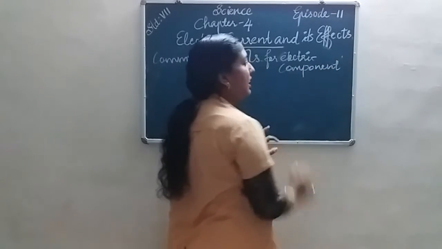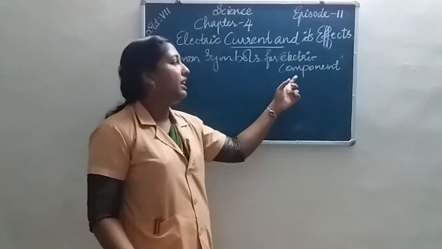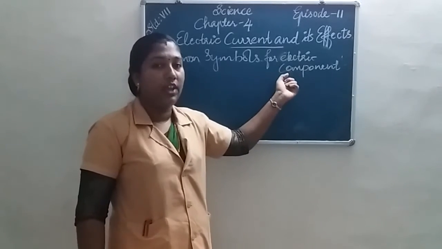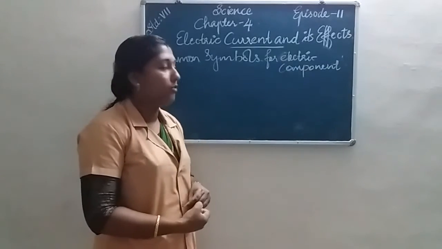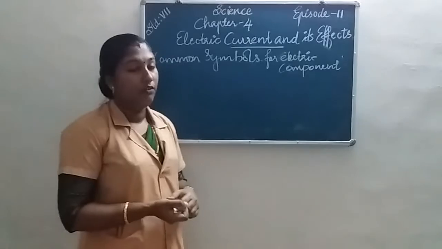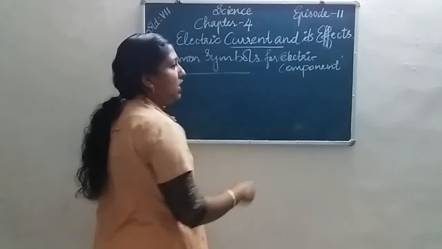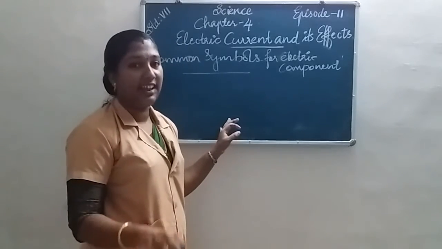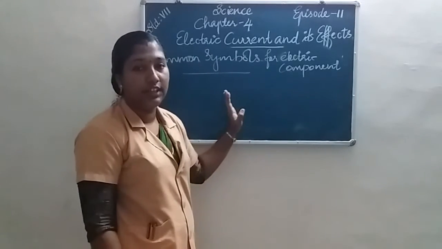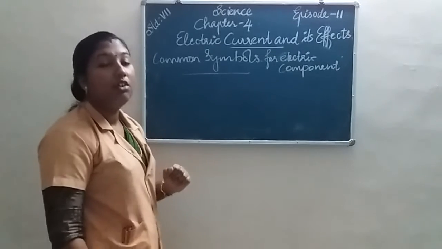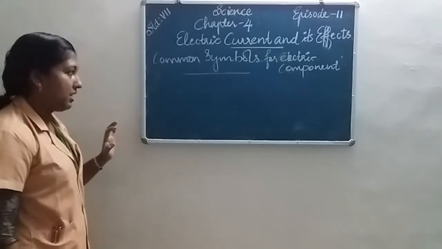We know that for making an electric circuit, we need components: a bulb, a switch, then a cell or a battery. Then these components are connected with wires and we get an electric circuit. So it is very difficult to draw the shape of a cell, bulb, switch, etc. like that. So we use some common symbols for electric components, like the cell, battery, bulb, wire, the switch, etc.